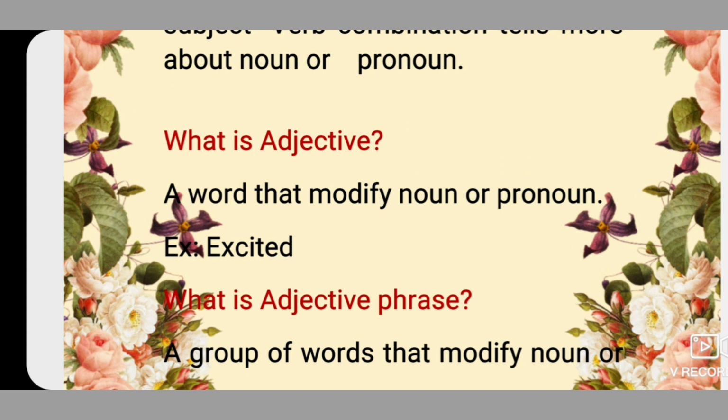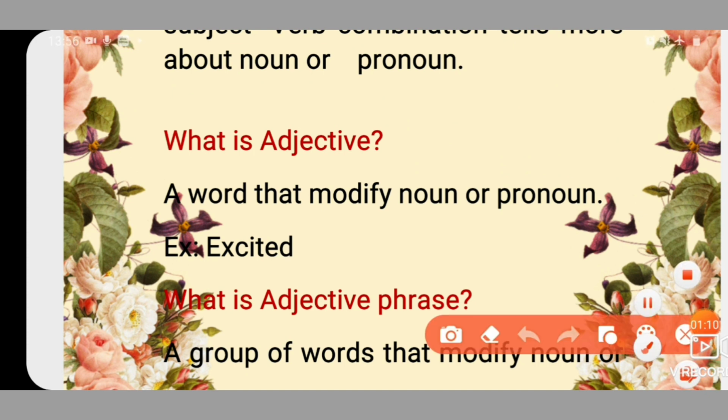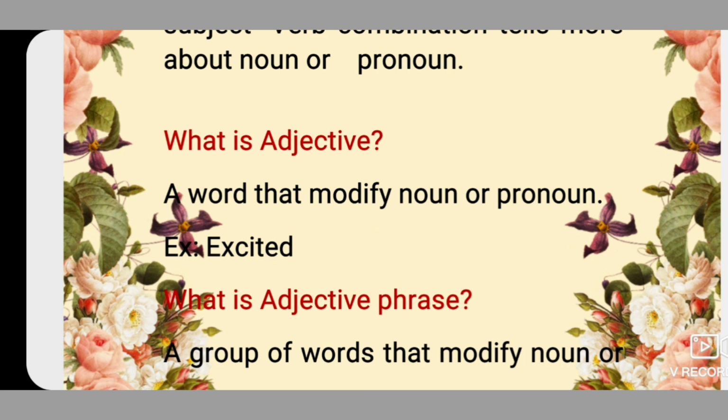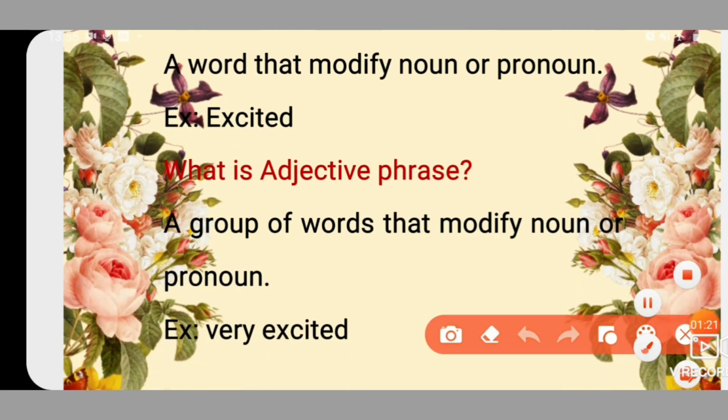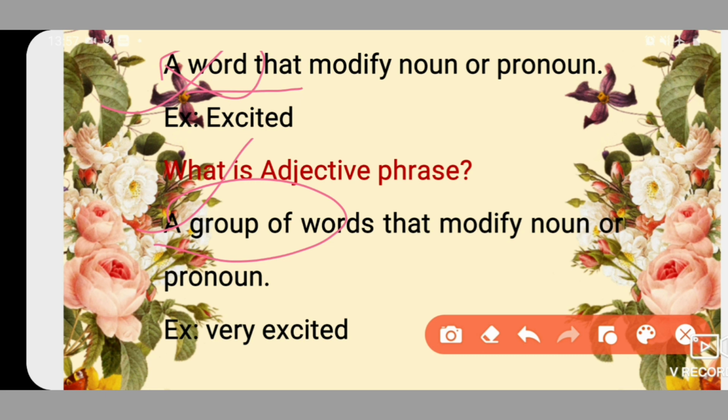There is a difference between an adjective phrase and an adjective. In an adjective we use only a word, but in an adjective phrase we use a group of words that modify a noun or pronoun. For example, "very excited" is an adjective phrase and "excited" is an adjective.